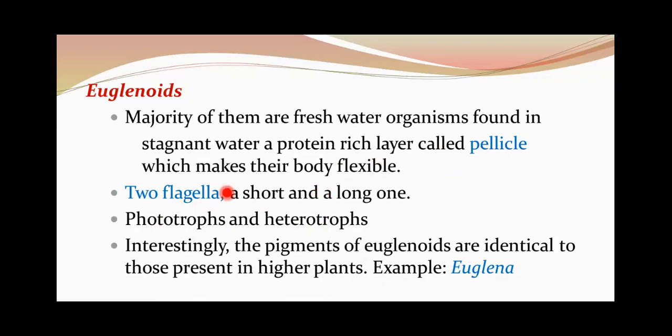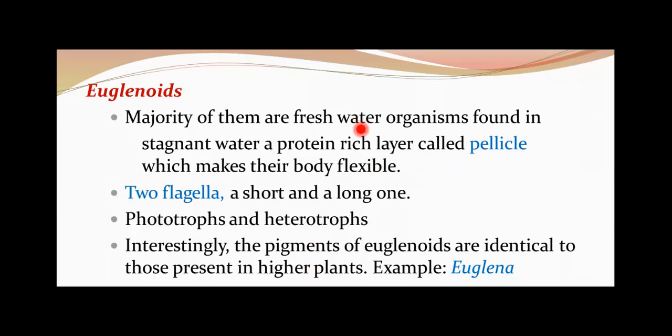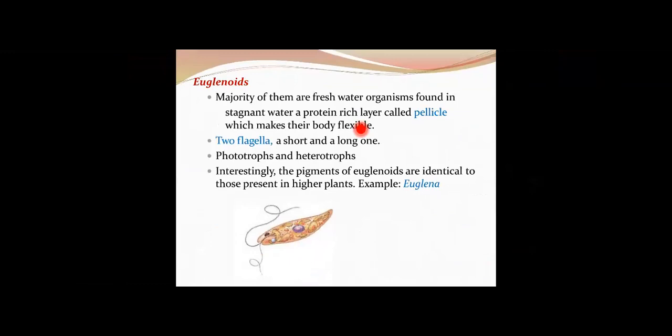Their pigments are similar or identical to those of the higher plants, that is, they bear chlorophyll a and b similar to the higher plants. An example for this group is Euglena.